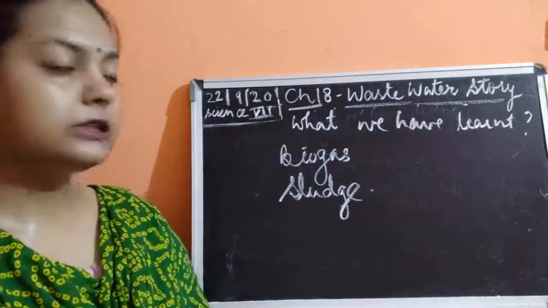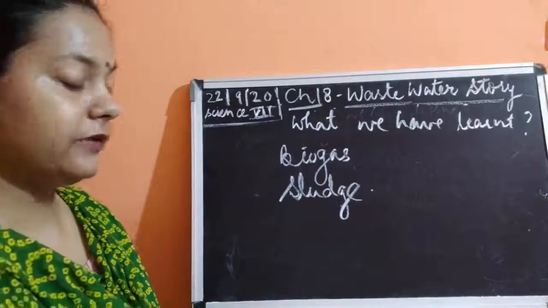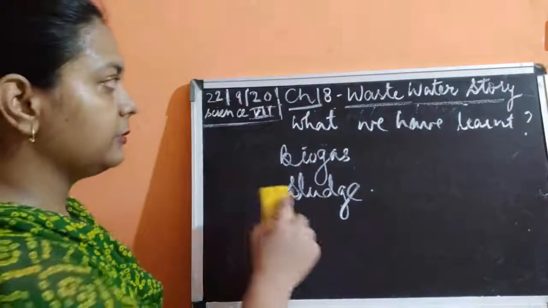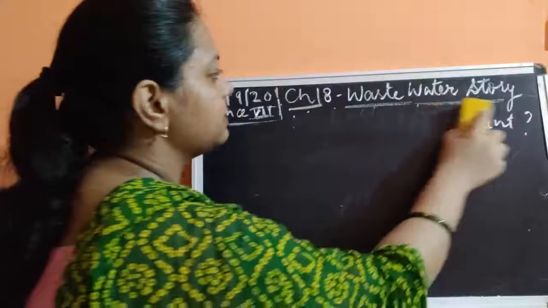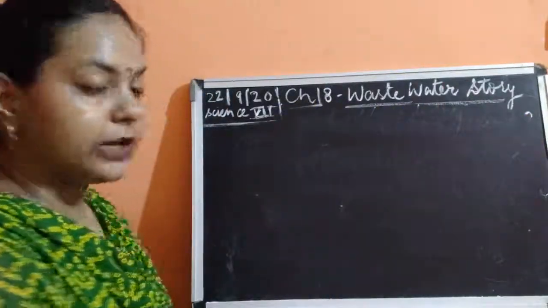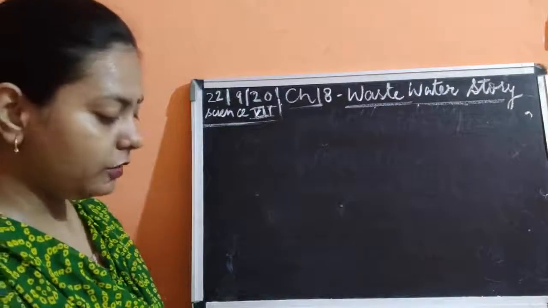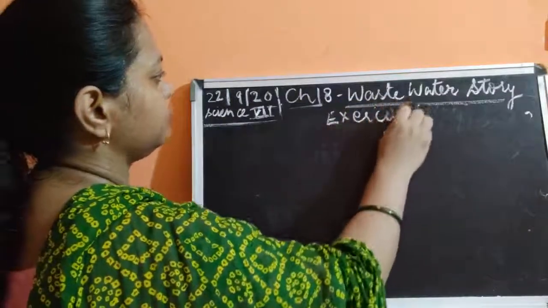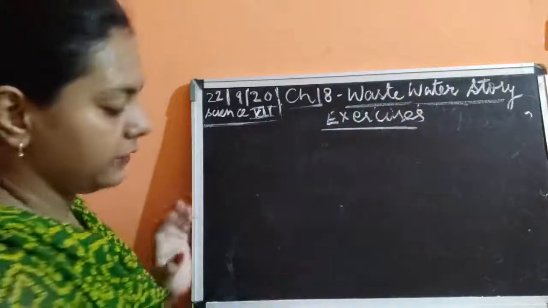Okay, so with this, the two small topics which are given in your book are now complete. Now I'm going to give you the exercises part, and let's discuss the exercises part, children. We'll quickly, without wasting time, move on to the exercises part of this chapter. What exercises are being given?